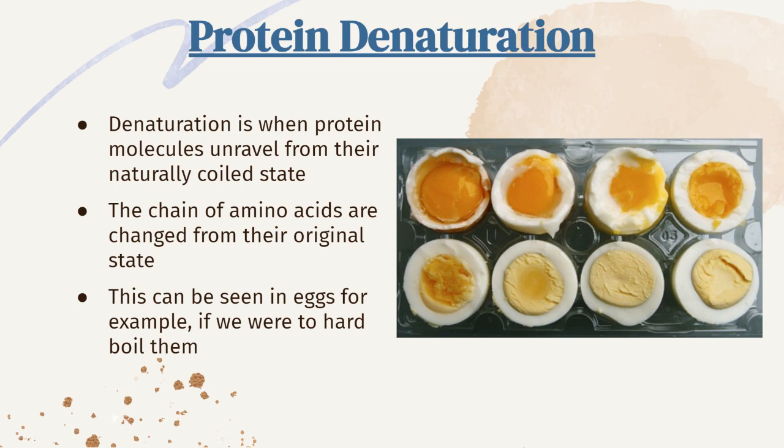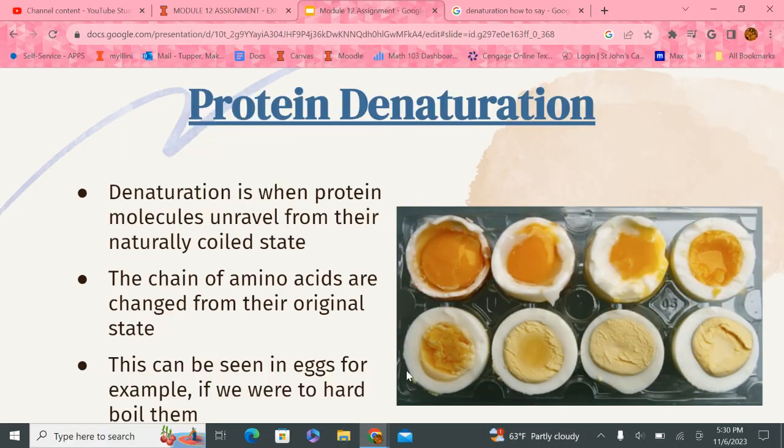So when boiling an egg, the heat coming up from the stove denatures the protein by disrupting some of its bonds that hold the molecule into its shape. So this is when the egg whites are going to go from clear to white, and we can see this as the egg is going from raw to soft to the end product, which is our hard-boiled egg.